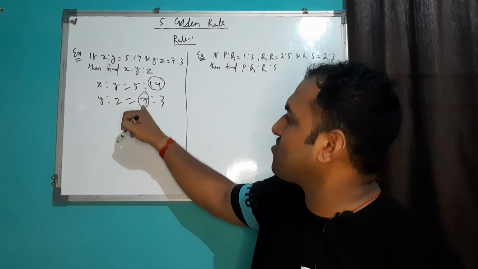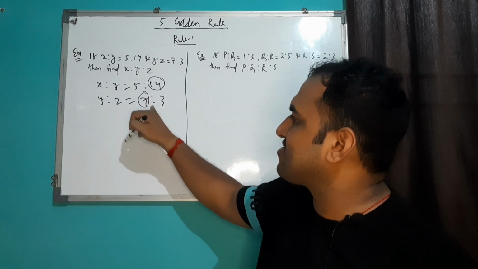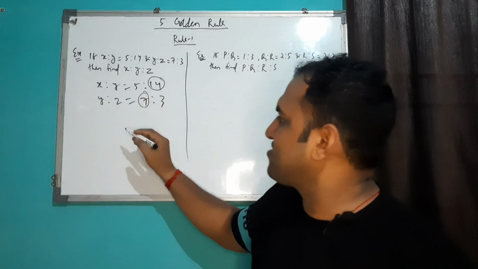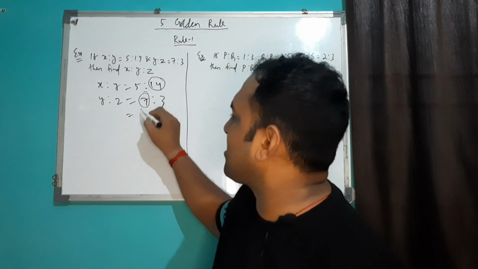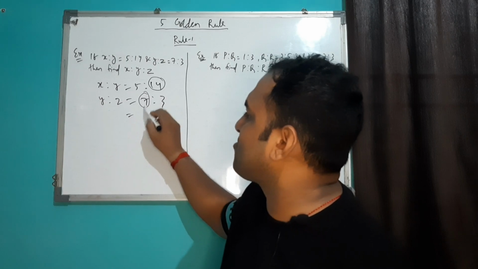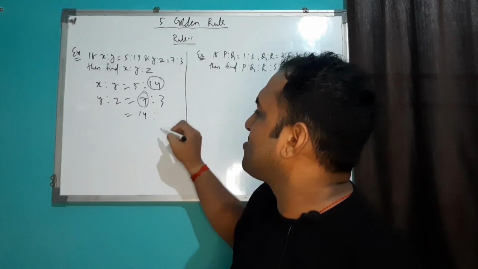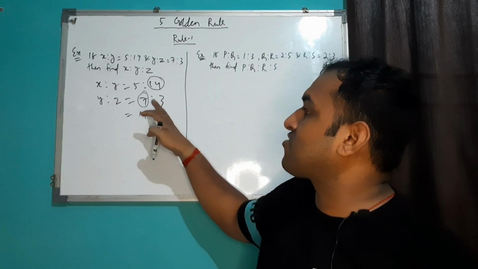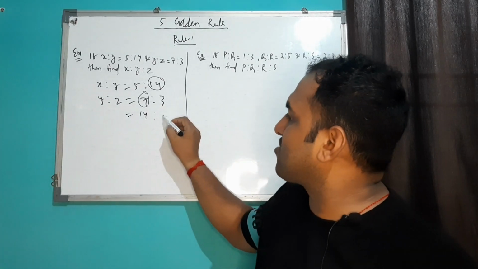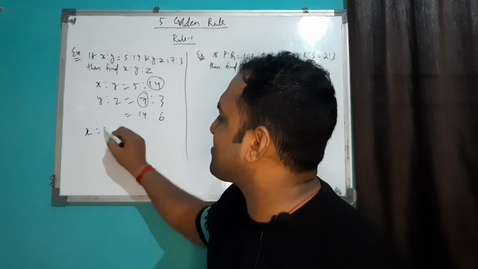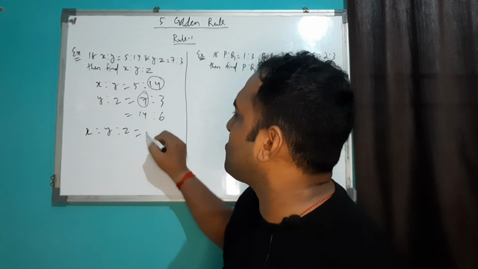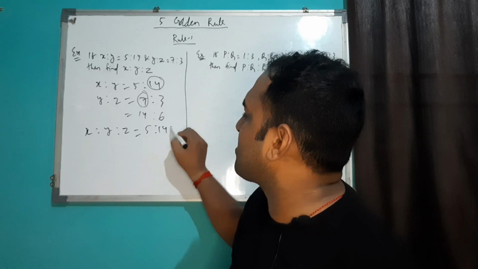If I multiply 2 over this second case, then it will become your 14. So simply, in order to make it 14, I have to multiply 7 into 2. This is a 14. So again, I have to multiply 2 in this 3 also. So it will be a 6. So x is to y is to z equal to 5 is to 14 is to 6.